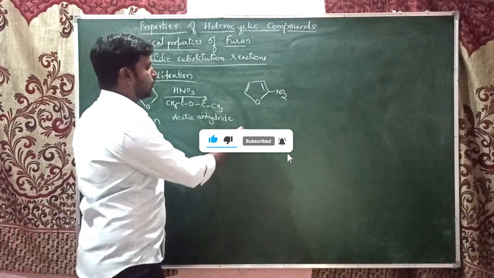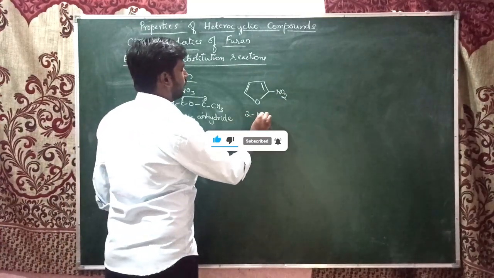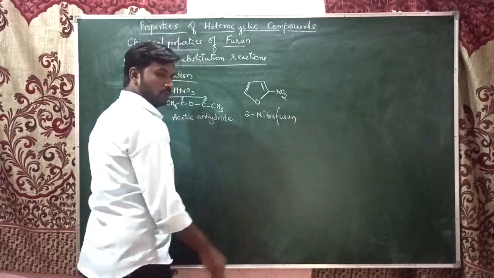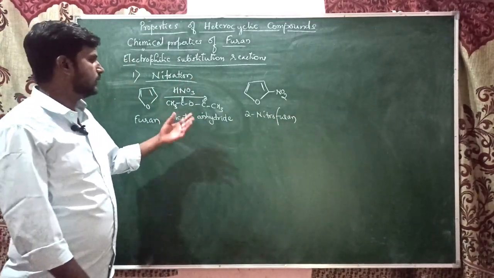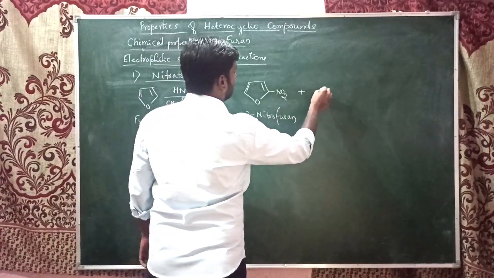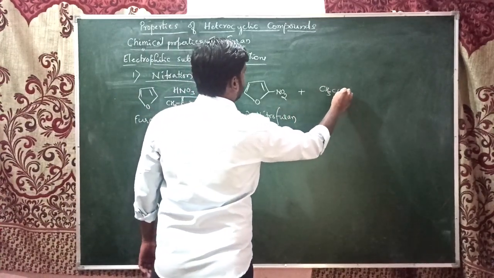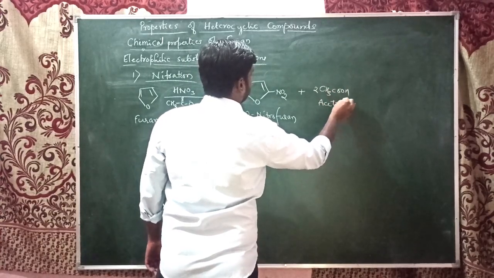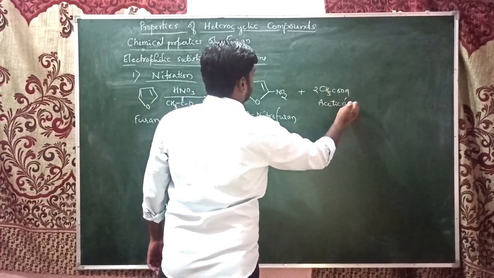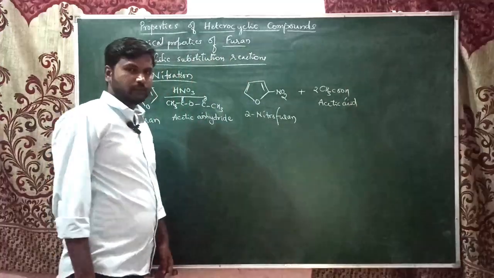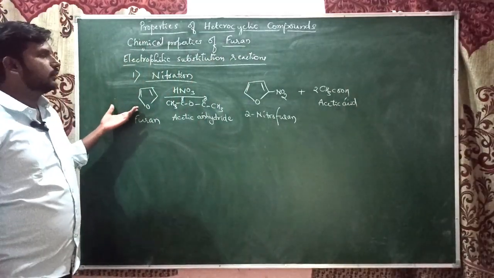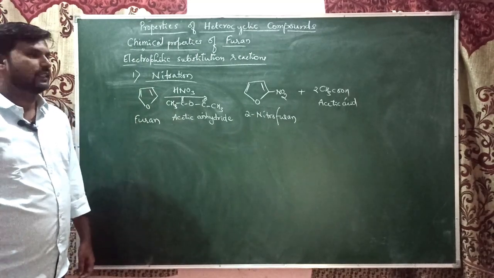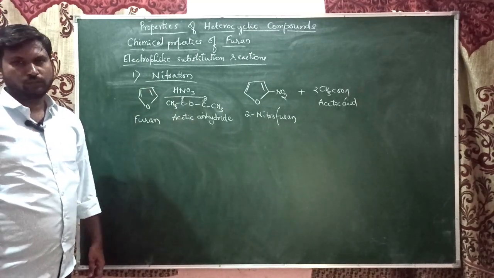So that is why at the second position only the nitration takes place. So it gives us 2 nitrofuran. The byproduct is, as usual, acetic acid, CH3COOH. Acetic acid is the byproduct. So when furan undergoes nitration using nitric acid in presence of acetic anhydride, we get the 2 nitrofuran.